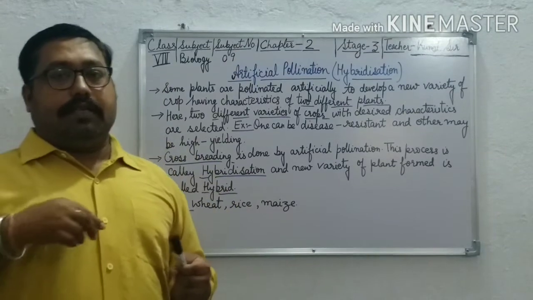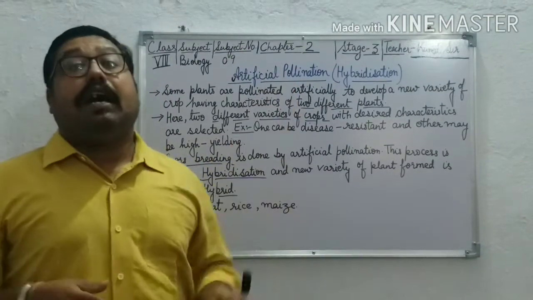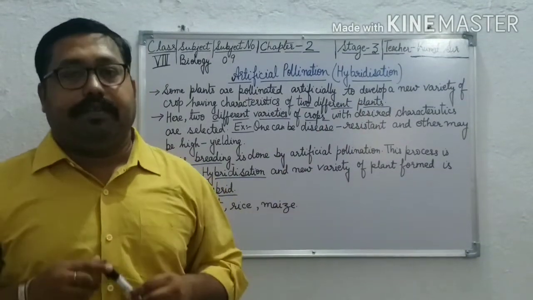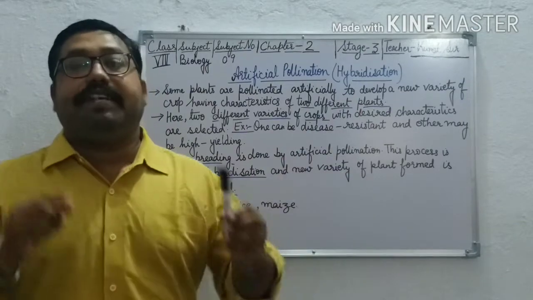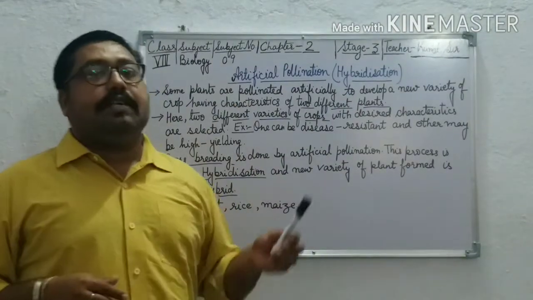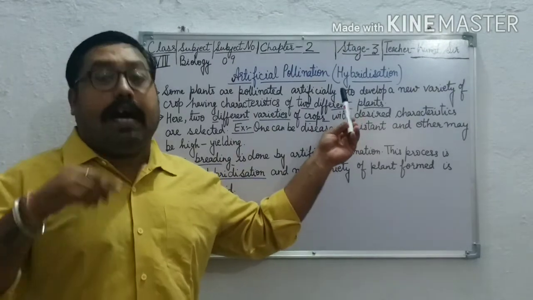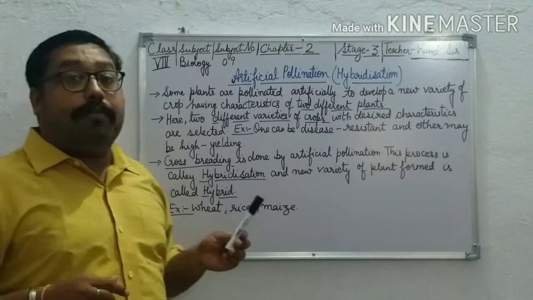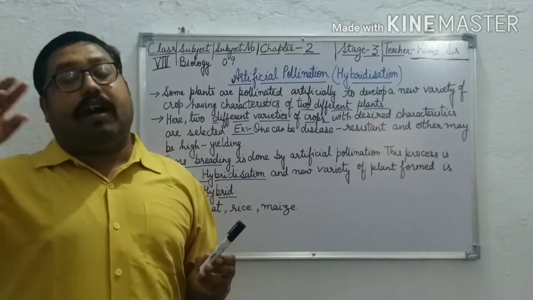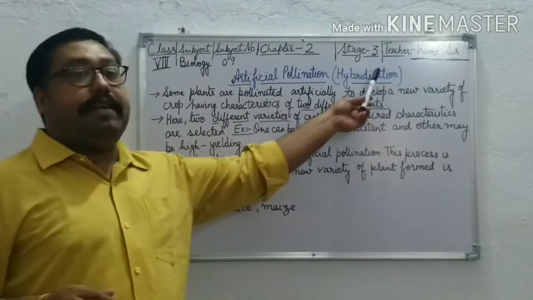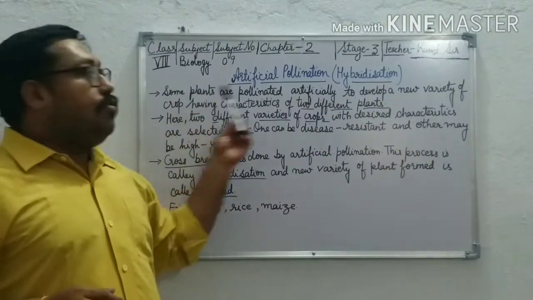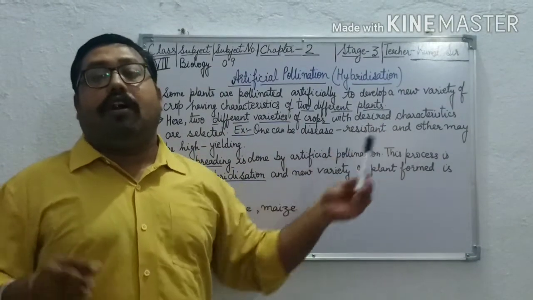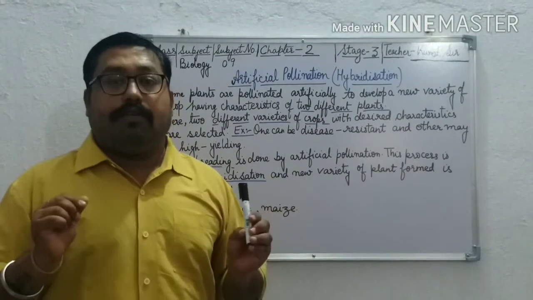Now let us start the other method, which is artificial pollination, known as hybridization. How will we pronounce it? Hybridization. Here, some plants are pollinated artificially to develop a new variety of crop. Why is hybridization done? To get a new variety of crop which has the characteristics of two different plants.